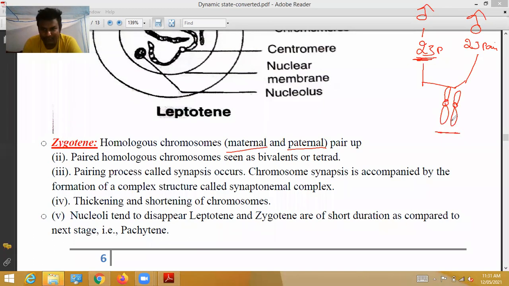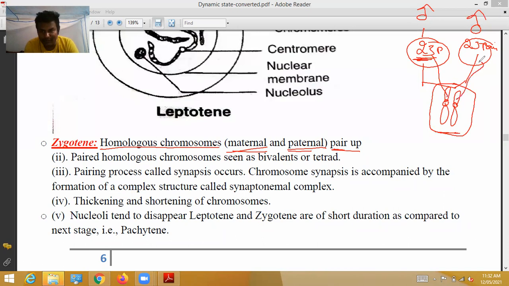This is one chromosome. This half is from the father, the remaining half from the mother. In the reproductive organs of my body, the father's chromosomes and mother's chromosomes come and start pairing. That is called homologous chromosomes. Maternal and paternal chromosomes pair up. In the homologous chromosomes, this one comes from the father and this one comes from the mother. Paired homologous chromosomes are seen as a bivalent or tetrad.